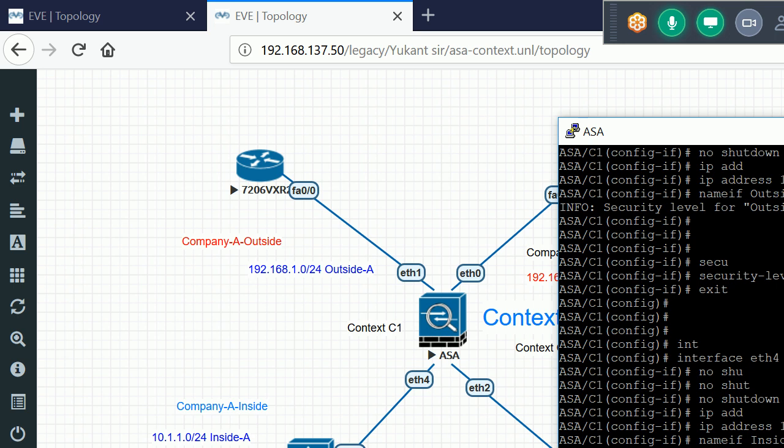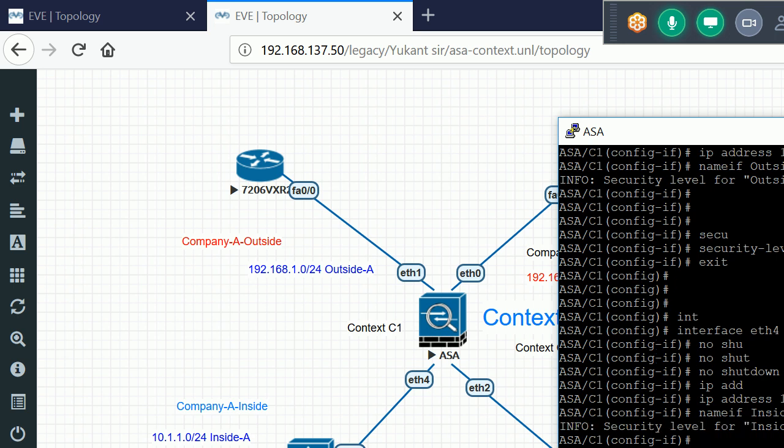Okay, so that is the way we can configure it. Basically, when we run this command to change to context C1, after that we can configure everything like we did in the Cisco ASA firewall, right? In a normal firewall which is running in single mode.